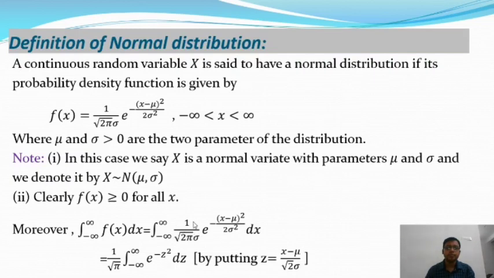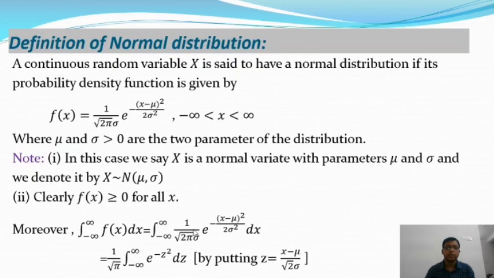Then from this integration we'll get 1 by root pi integration from minus infinity to plus infinity. So the limiting values, that means the lower limit and upper limit, are the same for z as well. If we put z equal to (x minus mu) by root 2 into sigma, then when x tends to minus infinity we get z tends to minus infinity, and when x tends to plus infinity we get z tends to infinity. And after putting the value of (x minus mu) by root 2 sigma, we will get e to the power minus z square into dz.